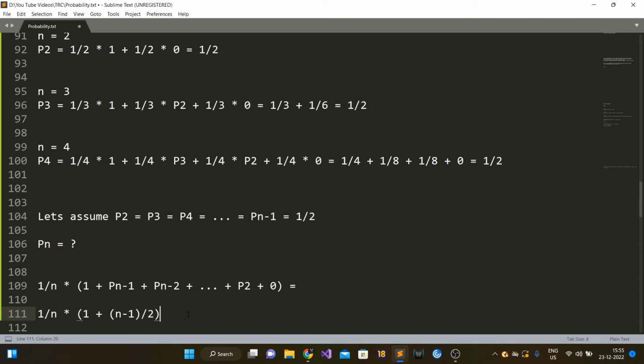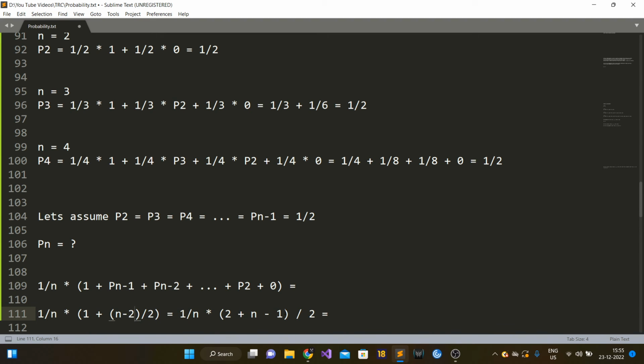If you compute this, it will be 1 by n, and this will come out to be something like 2 plus n minus 1 divided by 2, and I think this should be n minus 2 only.